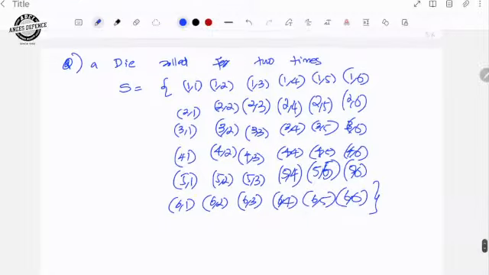So these are the sample space, these are the possible outcomes.